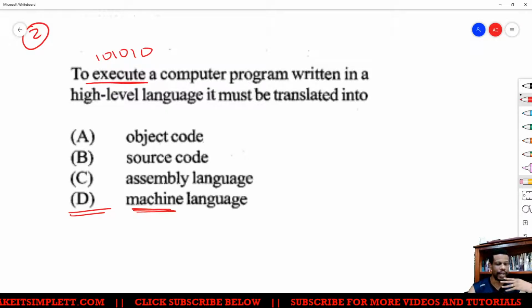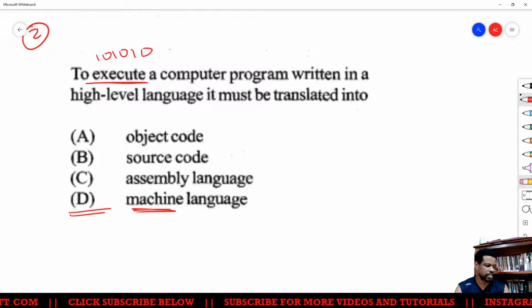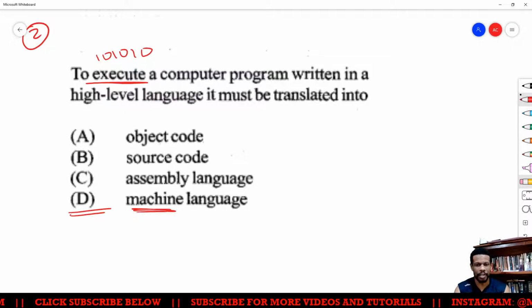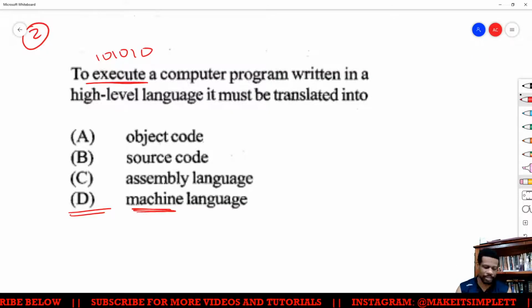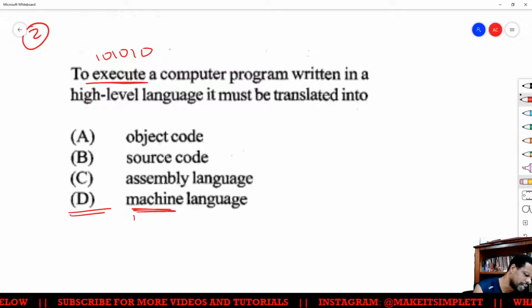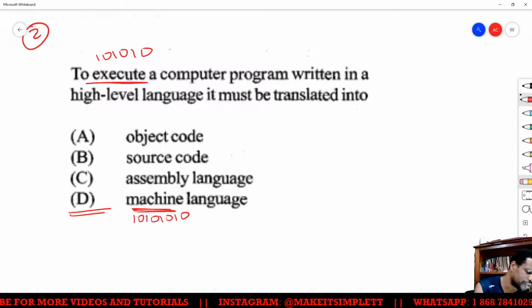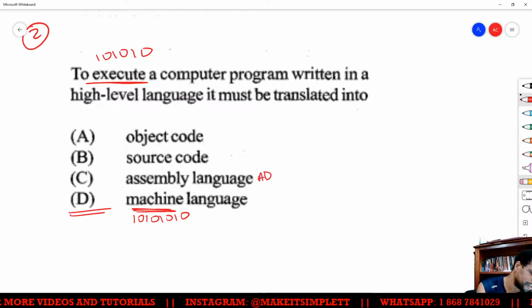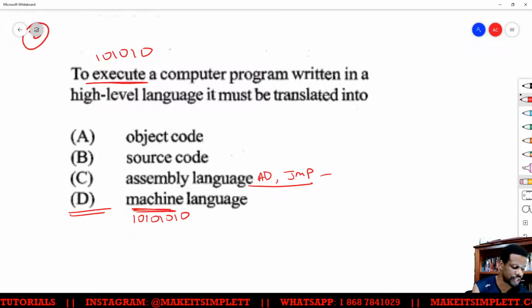Alright, cool. We had to get down to the lowest common denominator, or the lowest possible thing our computer can understand, which is ones and zeros. That's why you learn all that stuff about logic gates and multiplexers and registers and flip-flops and all them things, because you had to get it down to ones and zeros in order for it to be executed. Assembly language uses mnemonics like add, jump, and all that stuff. With assembly language, you can still transfer it to another computer or something.